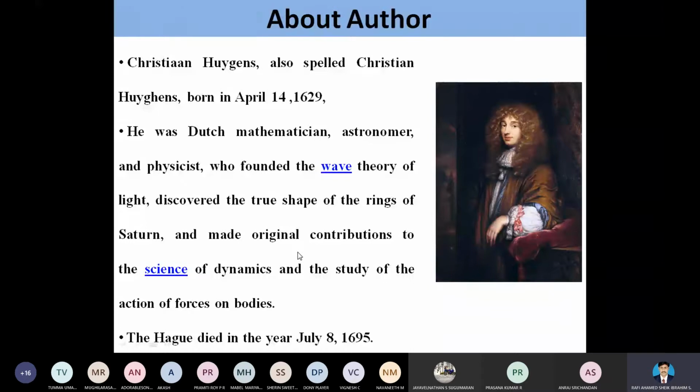One is the law of reflection and another one is the law of refraction. So we are first going to talk about Huygens' hypothesis, Huygens' assumption. According to Huygens, he formulated two basic laws, the laws of reflection and the laws of refraction. So we are going to talk about these two laws.